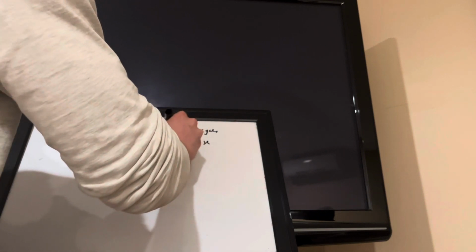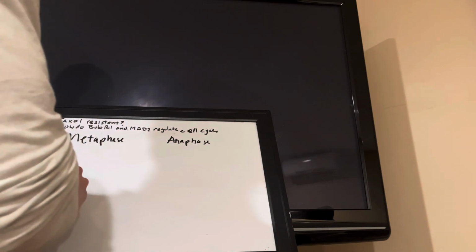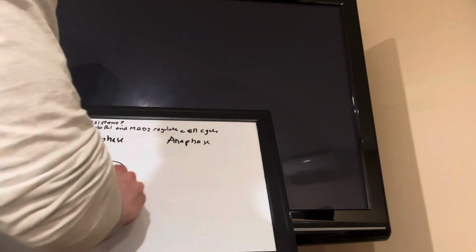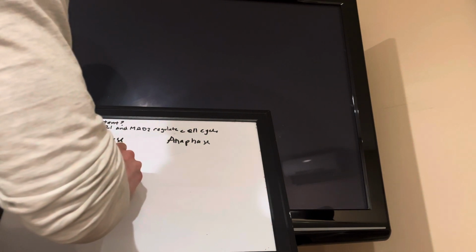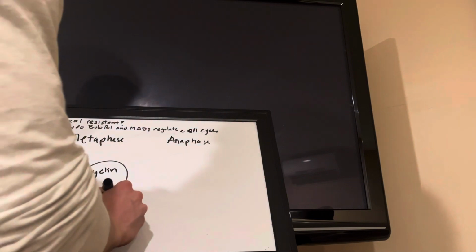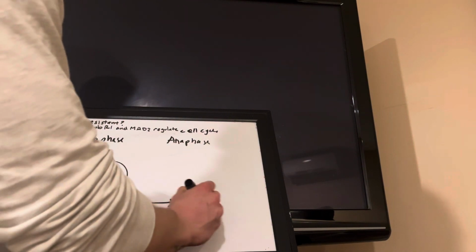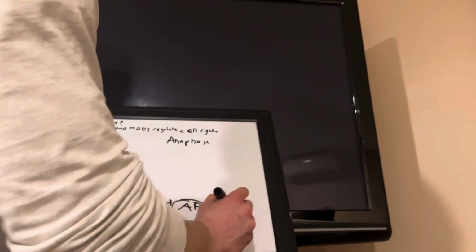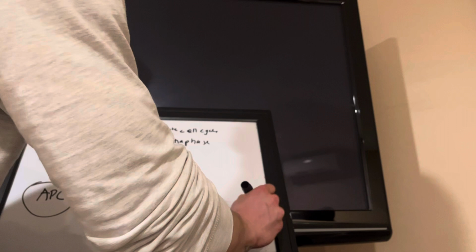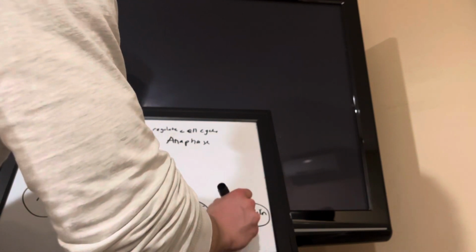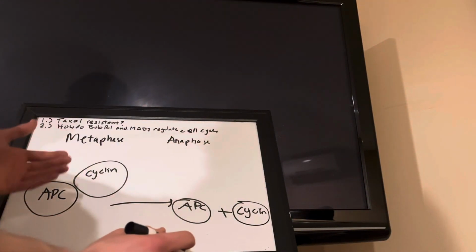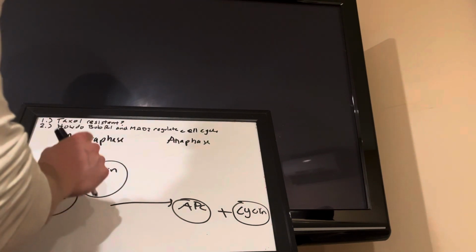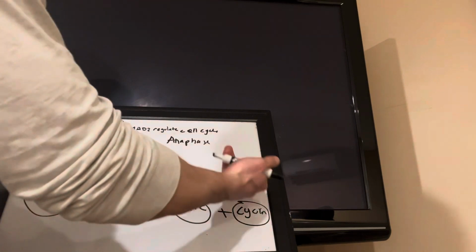Now, normally, what has to happen is APC is going to be bound to cyclin molecules in metaphase. And in order to move to anaphase, these two need to dissociate. What WRQ1 and MAD2 do is they are involved in this dissociation of APC from cyclin. And as I just said, when those two dissociate, we can actually move into anaphase.